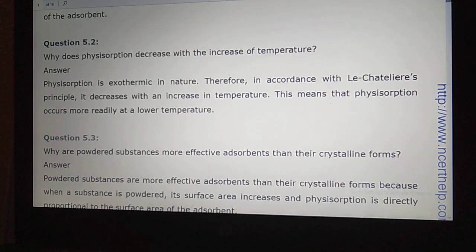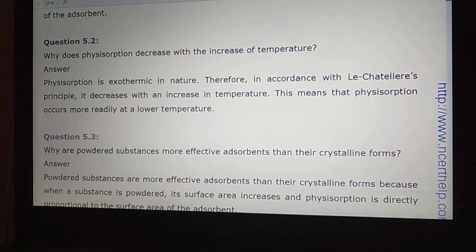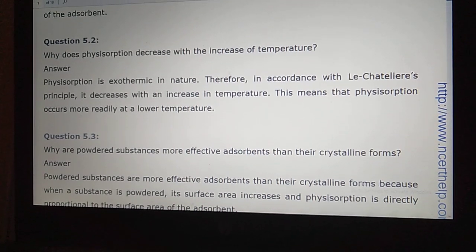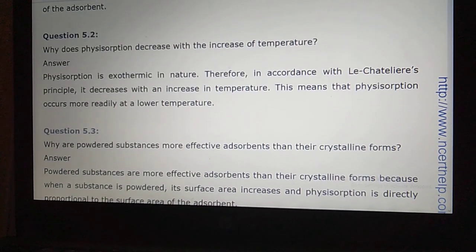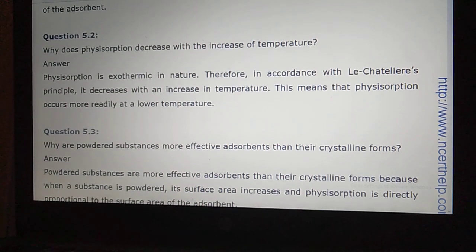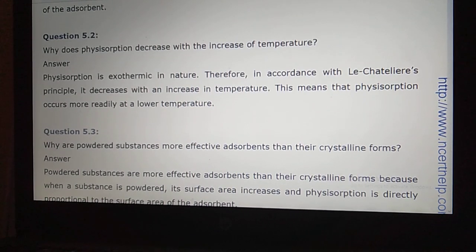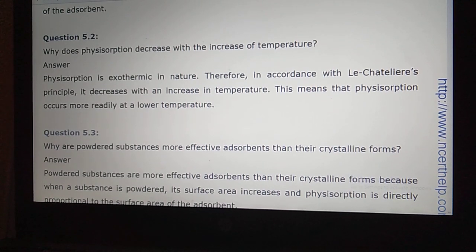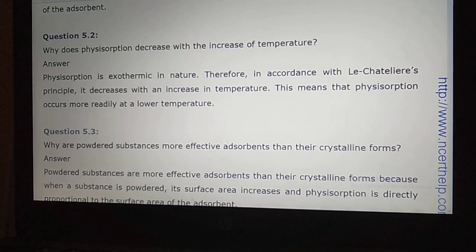I hope you people know the Le Chatelier principle, student. The Le Chatelier principle says that the equilibrium will shift in the direction where the effect is minimized. So if it goes in the backward direction, the temperature will be lower. Physical adsorption is an exothermic process, and when you decrease the temperature, the process will be high. So you can write, students, that since it is an exothermic process, on increasing the temperature, physical adsorption decreases.